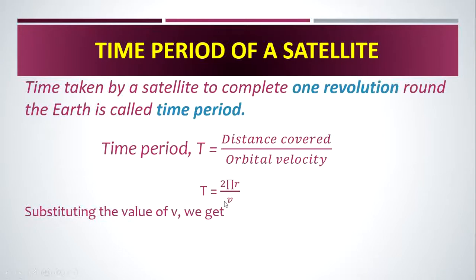We get T is equal to 2 pi (R plus h), divided by square root of GM by (R plus h). Instead of small r, we write capital R plus h, where R is the radius of the Earth and h is the height. In place of v, we substitute the square root of GM by (R plus h).